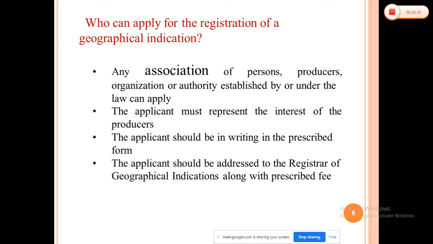So if you want to get that particular Alfonso, you have to carry it out with the grafting process.